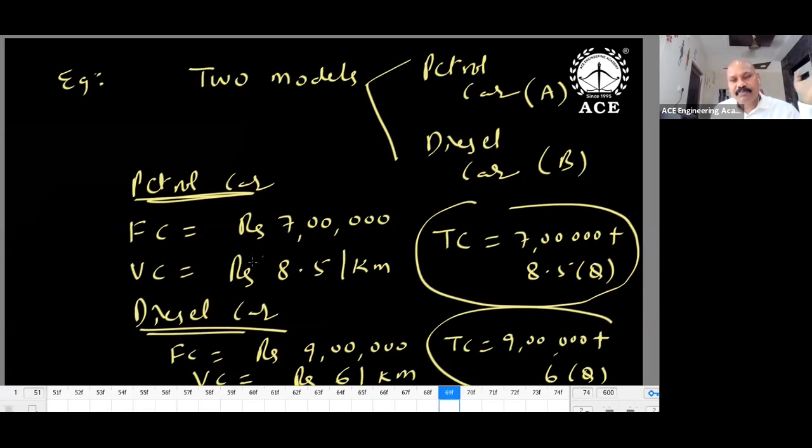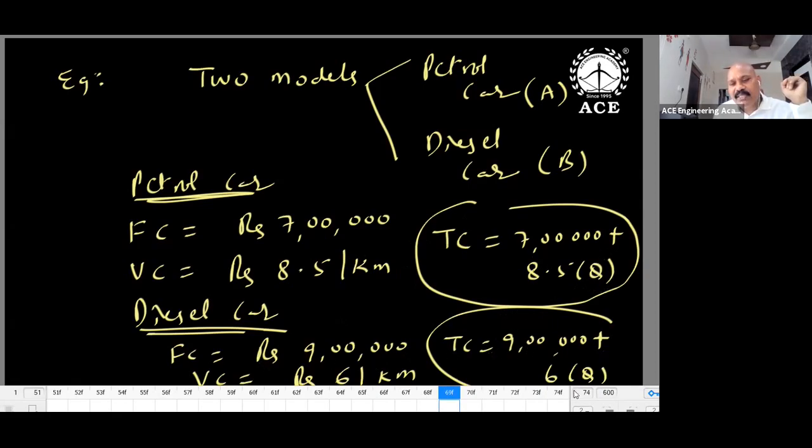Petrol car: FC is 7 lakhs investment, VC is 8.5 per kilometer. Just assume roughly like this. Diesel car: 9 lakhs investment, operating cost 6 per kilometer. Say it was given like this. Total cost of the petrol car is 7 lakhs plus 8.5 into Q. How many kilometers you travel depends on this. Q is the number of kilometers traveled. So which is decided now? Q is decided.